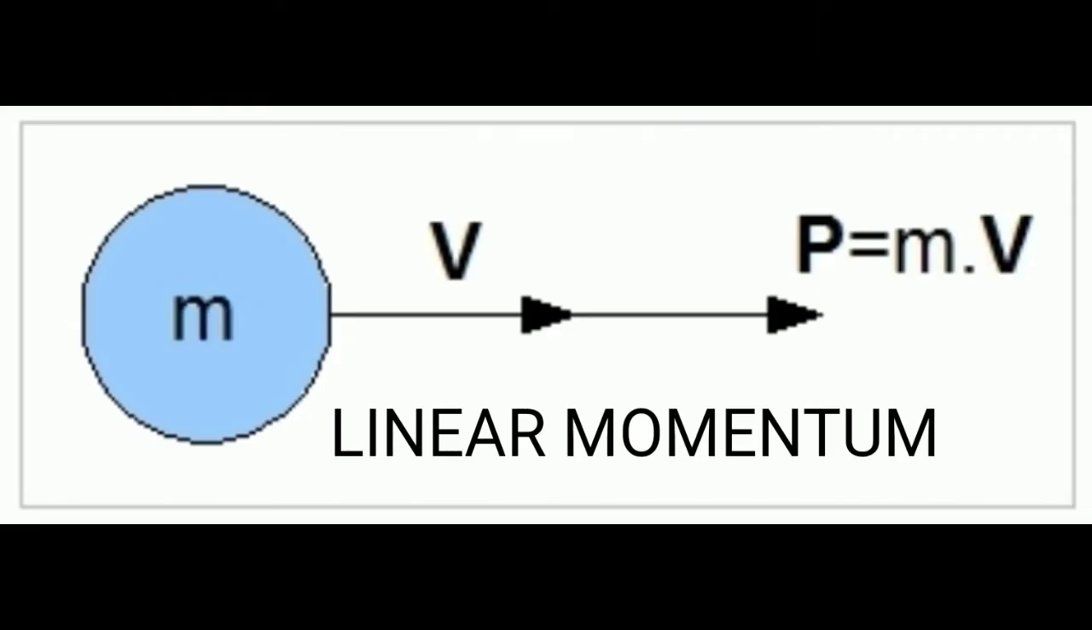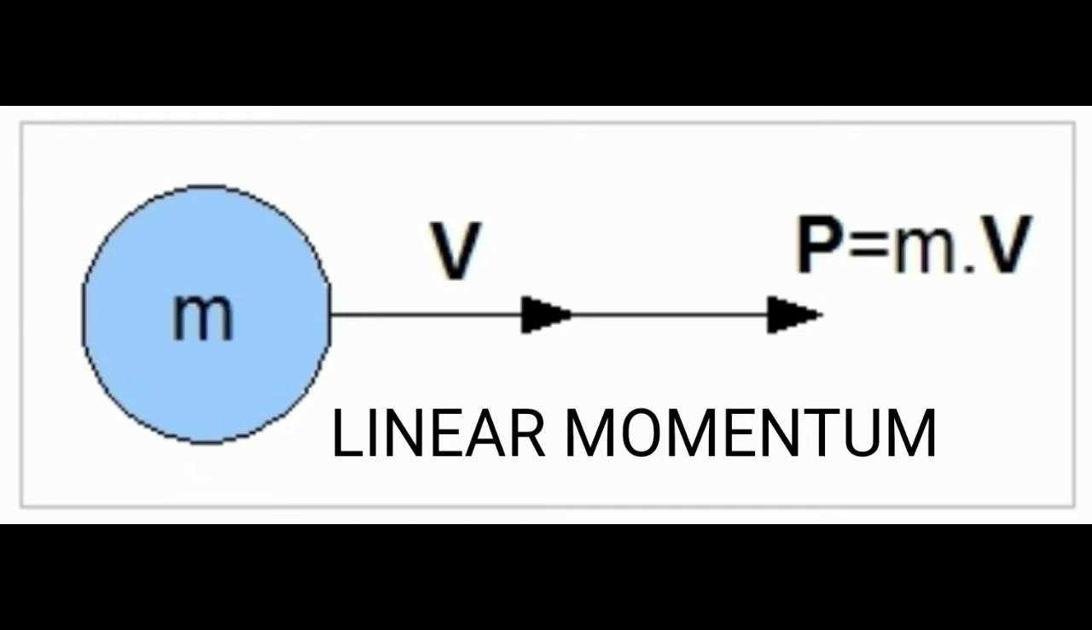Topic is linear momentum. The product of mass and velocity of a moving body gives the magnitude of linear momentum. Magnitude means value. It acts in the direction of the velocity of the object. The linear momentum is a vector quantity. Why? Because it has both magnitude and direction. So it is called a vector quantity.